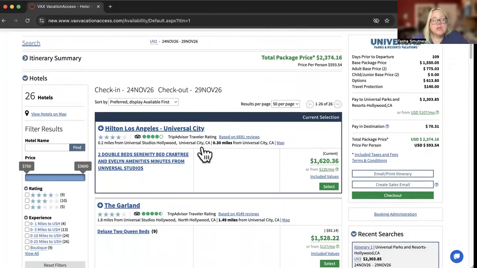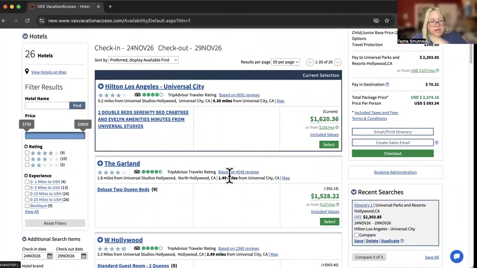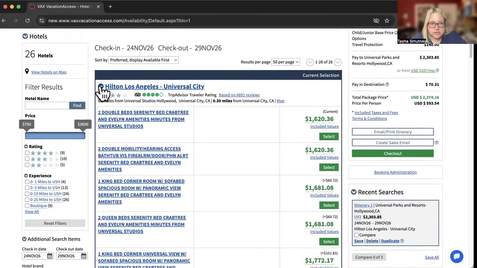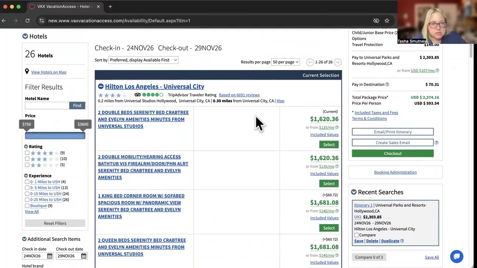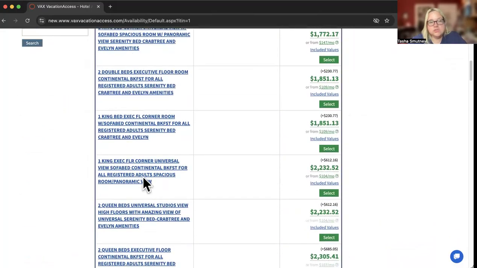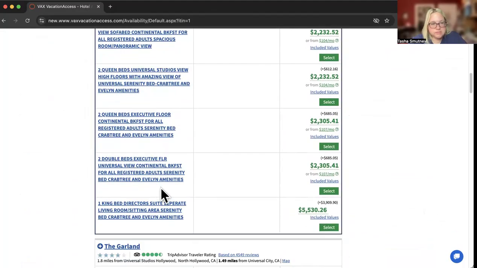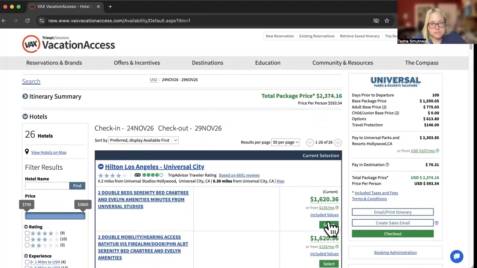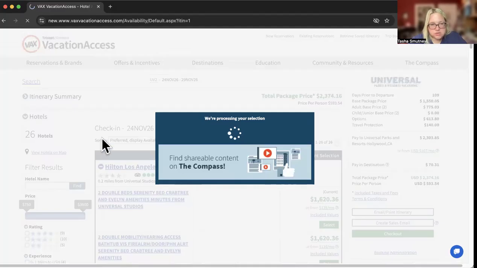Okay. But just like anything else in Vax, you're going to come in. You can click the little plus sign to see all the different types of rooms they have available, and you can choose what's going to work best for your client. I'm just going to pick any to show you all the elements, how we add them in here.